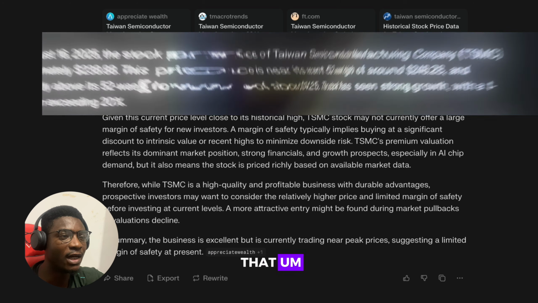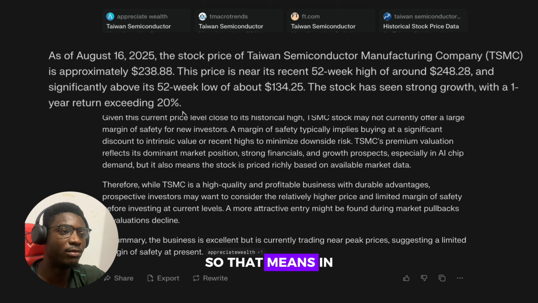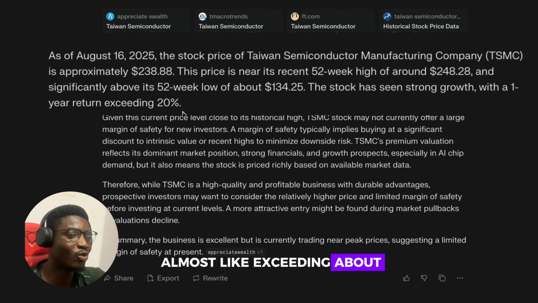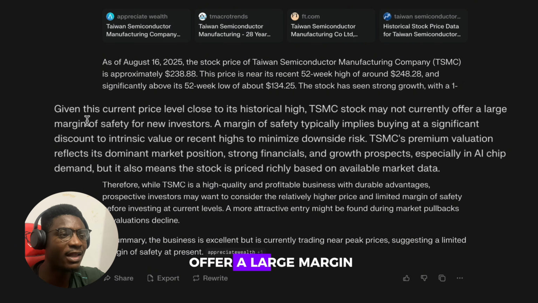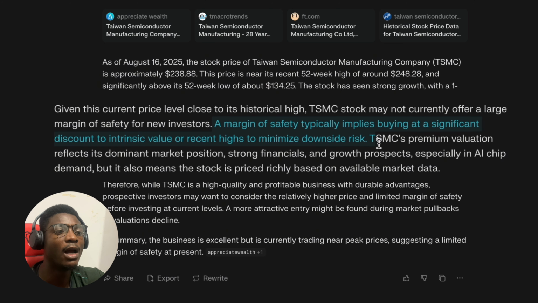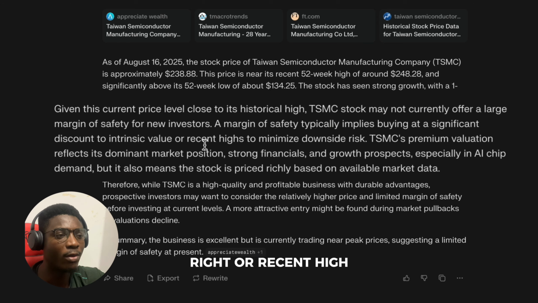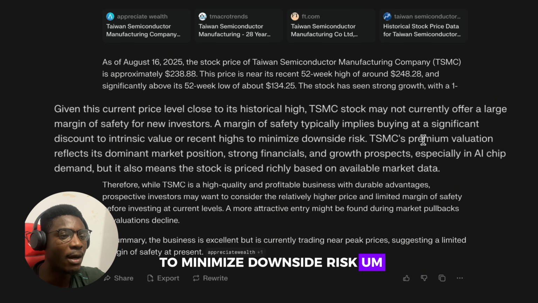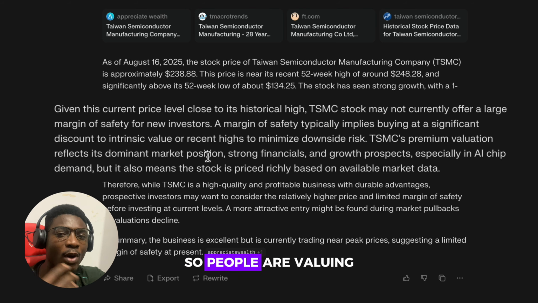First thing first is that this price is near its recent 52-week high of 248, is around 238 at the moment, and the 52-week low was about 134. So that means if you compare, it's almost exceeding about 20%. So this says Taiwan stock may not currently offer a large margin of safety for new investors. A margin of safety typically implies buying at a significant discount to intrinsic value, right? Or recent highs to minimize downside risk. So for now, we have a premium valuation reflecting its dominant market position, right? So people are valuing it very high.